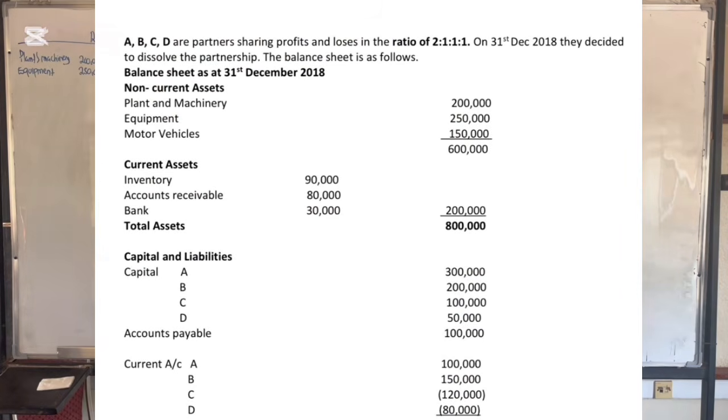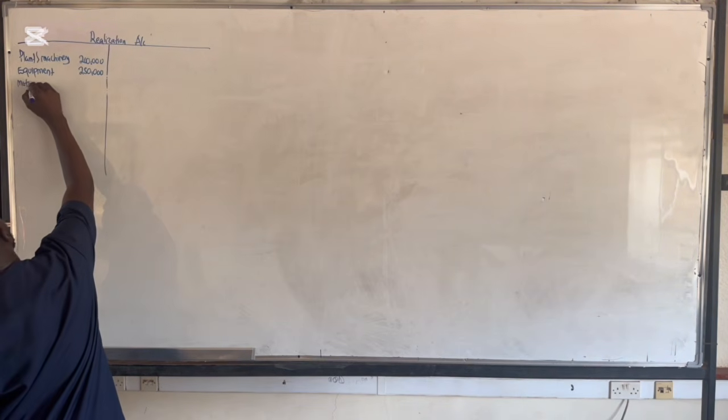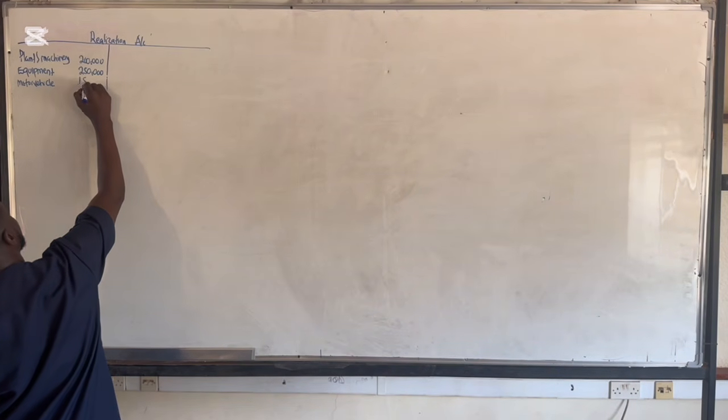And then our next is a motor vehicle of 150,000. So bring in motor vehicle, 150,000.